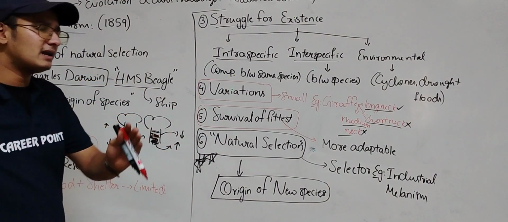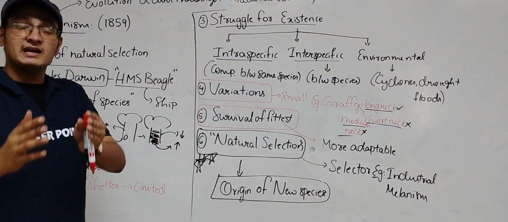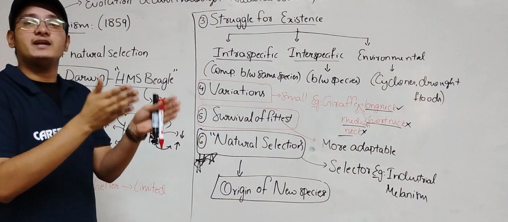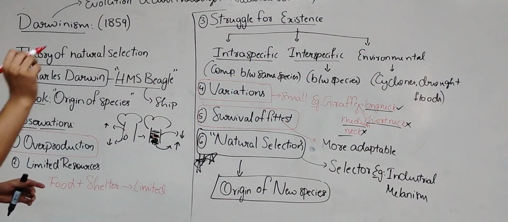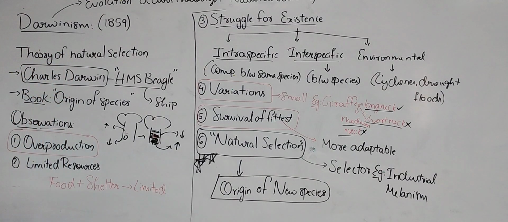Fish produce hundreds and hundreds of eggs. Of those hundreds, only 10 or 20 will germinate. That's the reason why overproduction is important for evolution.